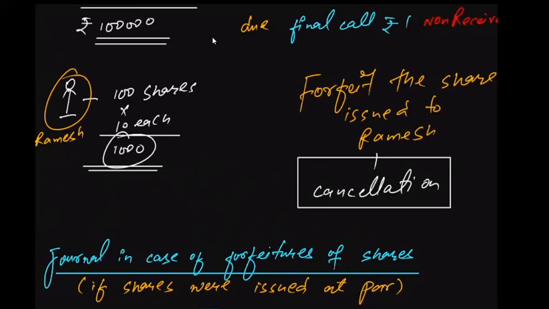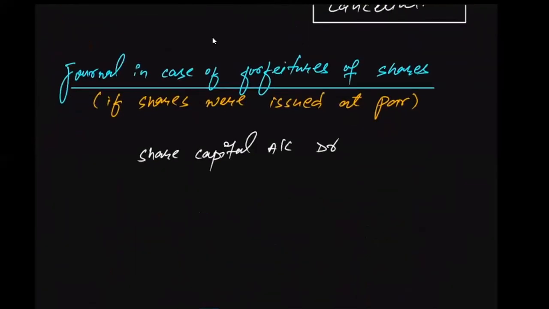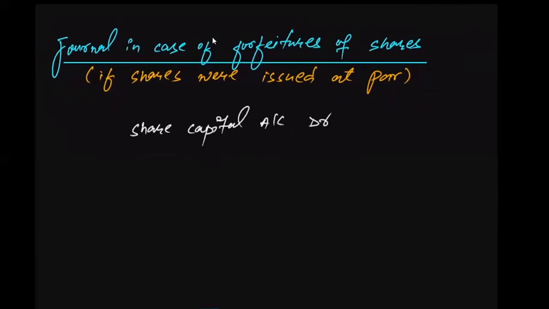That means on the failure of payment of the first and final call, we will be cancelling 100 shares. So we will have to pass the journal entry for the forfeiture of the 100 shares. Share capital account will be debited by the number of shares being cancelled, or you can say the number of shares forfeited. Let me write that down.